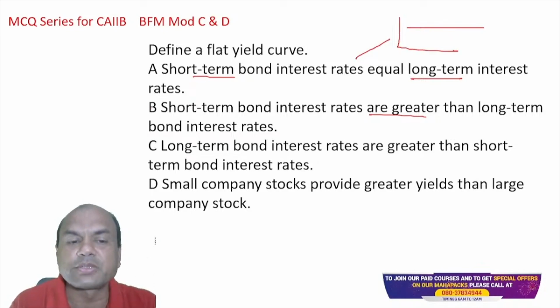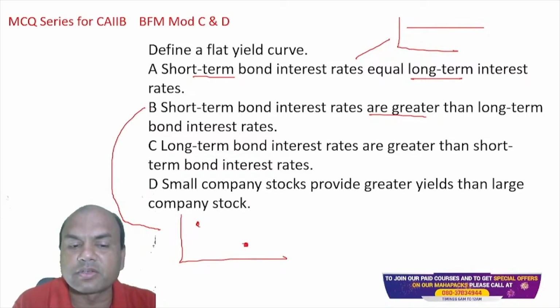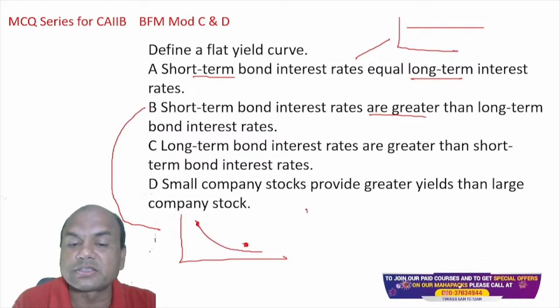B, let's plot this B. Short-term is greater, so short-term greater, long-term lesser. So it will be like this. Recession: long-term interest rates are greater than short-term interest rates. So this C will be long-term greater than short-term. So it will be like this.